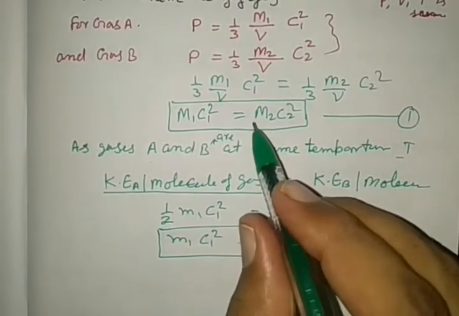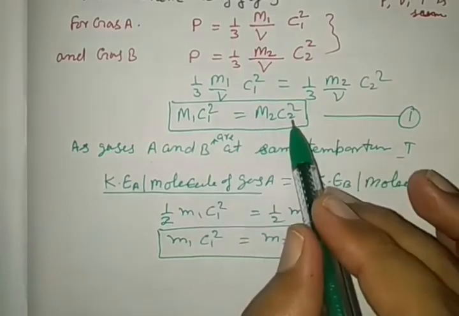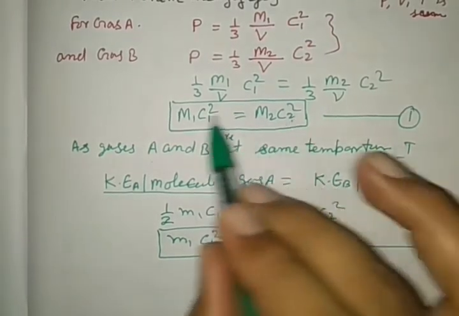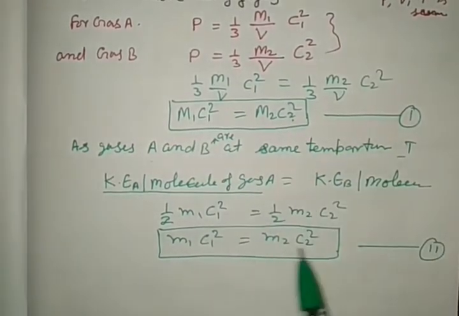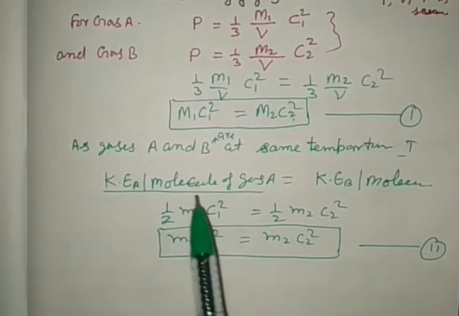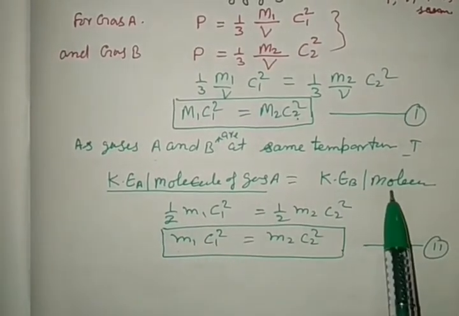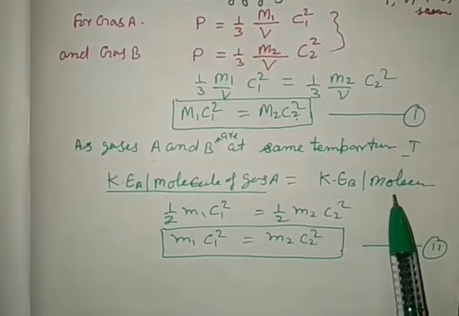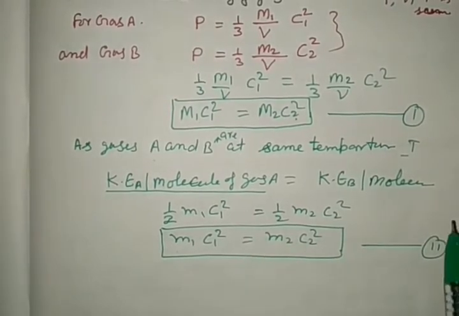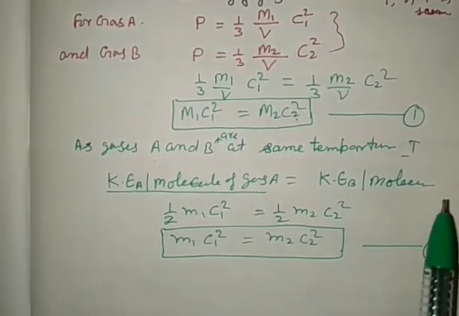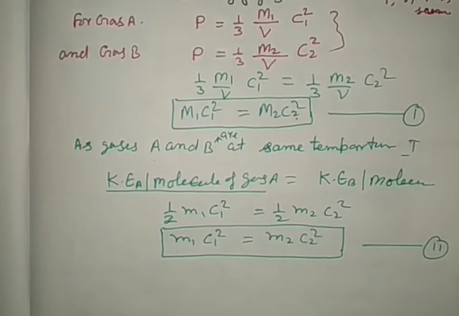So the first equation is from the kinetic theory of gas pressure equation formula, and the second is by taking the concept that the kinetic energies of both gas molecules are on average the same because both are at the same temperature. We may write it. Now what we are going to do? We are going to divide equation 1 by 2.